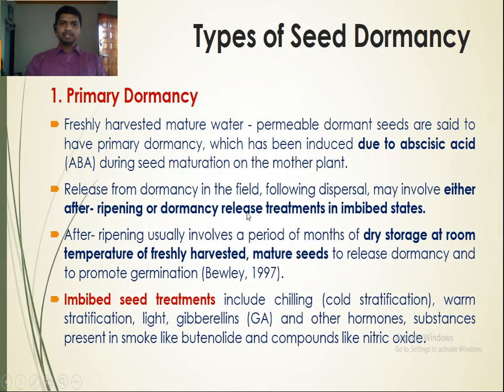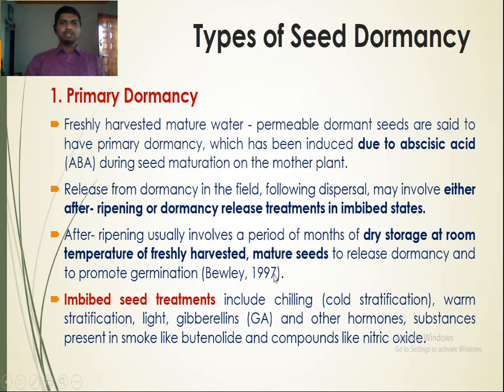Release from dormancy in the field following dispersal may involve either after ripening or dormancy release treatment in the imbibed state. So seeds that undergo primary dormancy can be released by either after ripening or dormancy release treatment in the imbibed state.